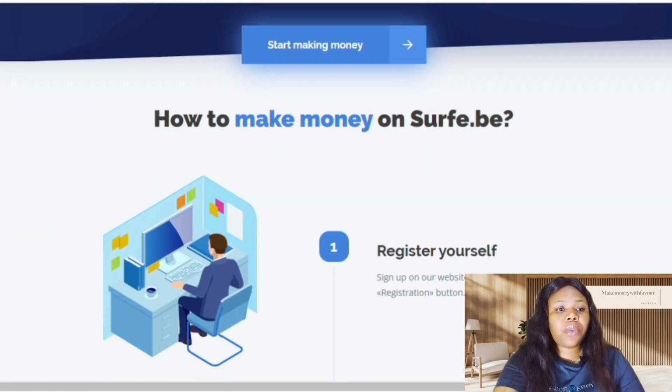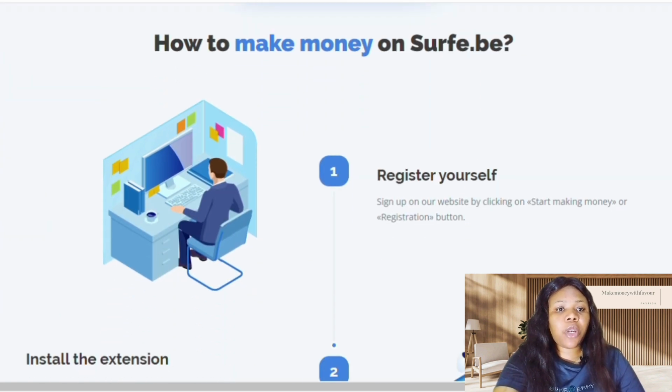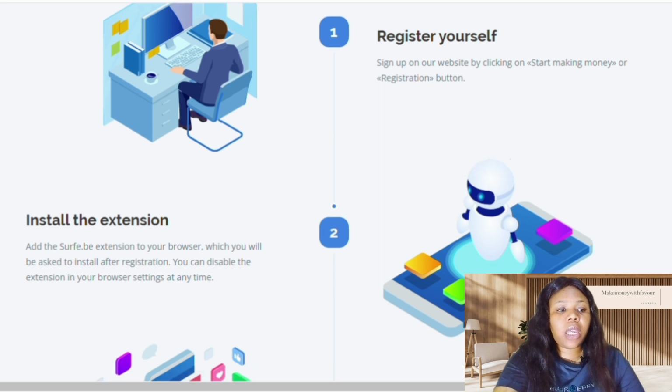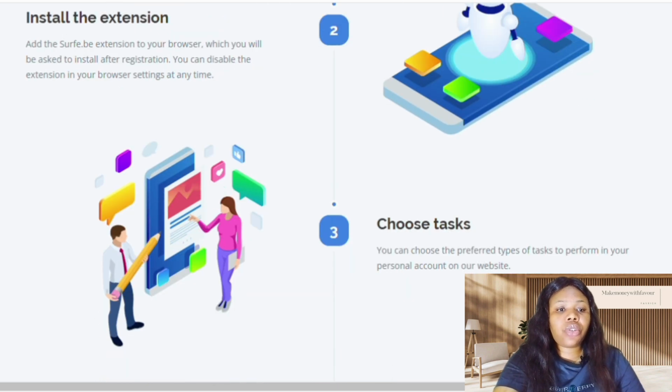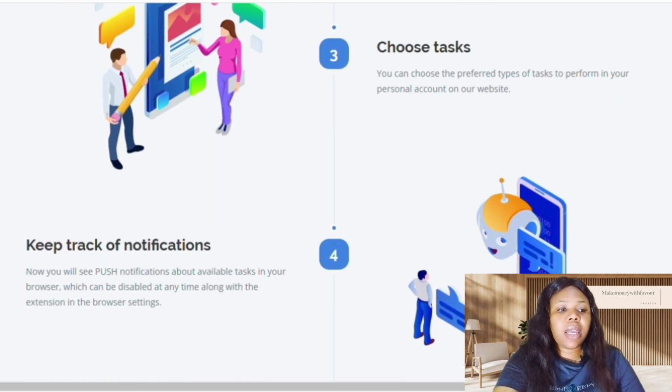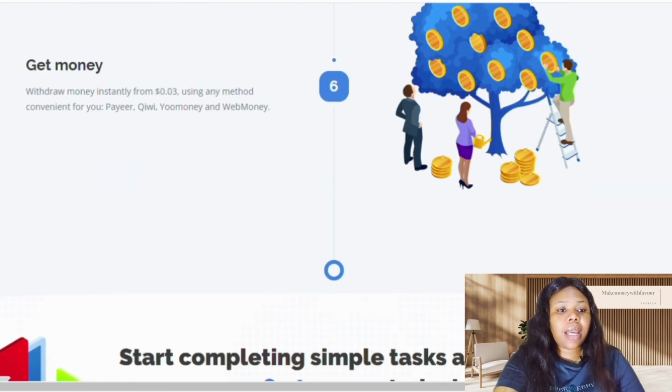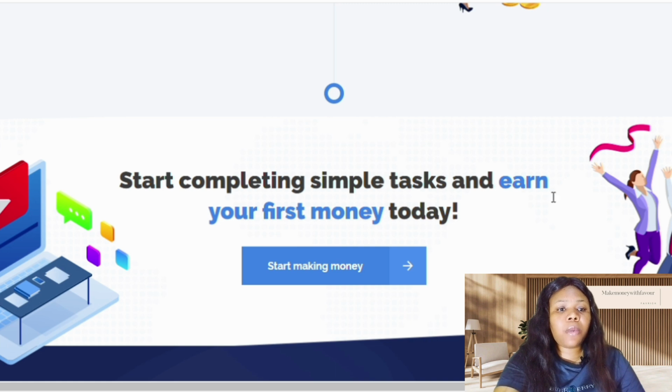If you go down, how to make money on this platform? This is the name of the platform. You can type it in your browser and register for yourself. Register yourself: sign up on the website by clicking start making money and the registration button. Then install the extension, choose the task, keep track of notifications, complete tasks, and get your money. Start completing tasks and earn your first money today.